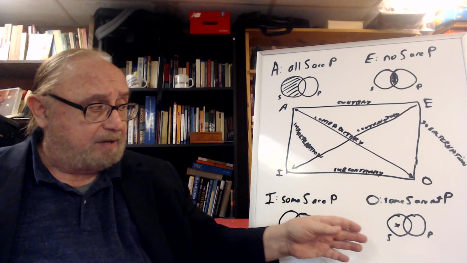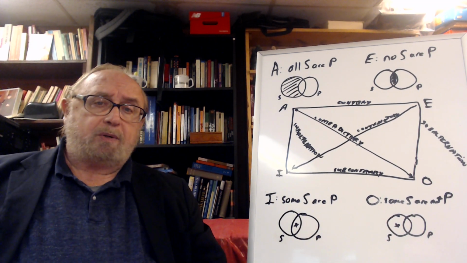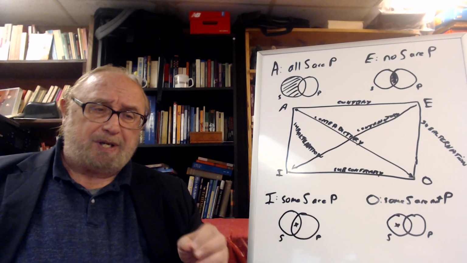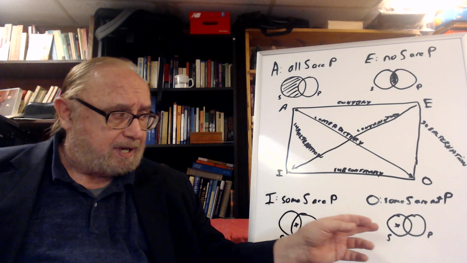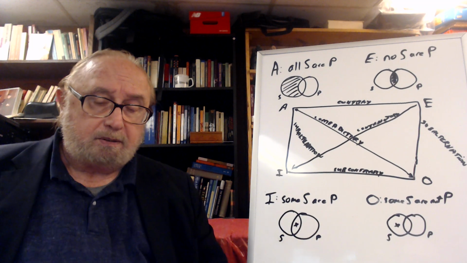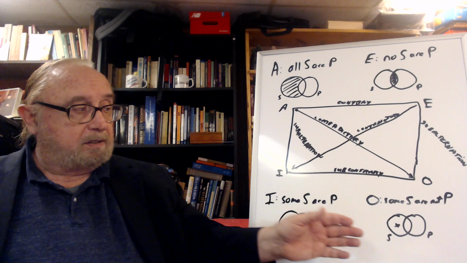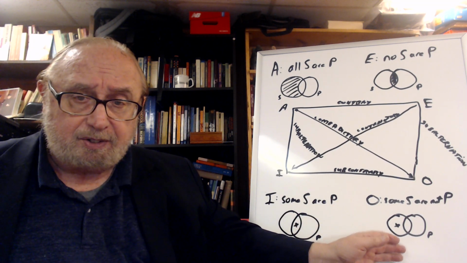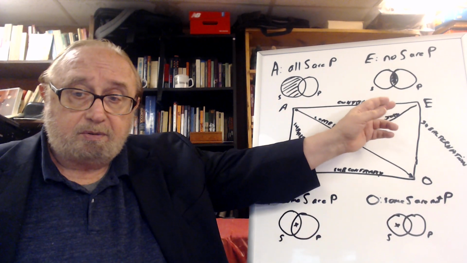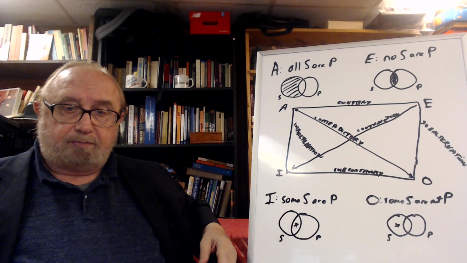If you say there's at least one man who's not mortal, that means there's got to be one here. So the particular statement does indicate that there is a thing which exists. That X indicates there's at least one thing existing in that S class. So obviously, if all men are mortal, it is logically contradictory to say that some men are not mortal. At the same time, if you say no dogs are fish, it's a logical contradiction to say there is a dog right there who's a fish.